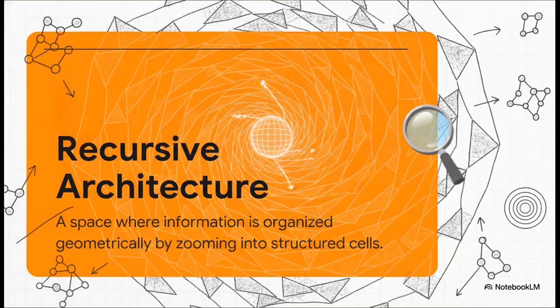Section 3. How fractal grids work. So what is the actual mechanism here? It all comes down to a recursive information architecture. Look, the current web has no inherent geometry. It's just a massive tangled graph. But with this, instead of just clicking a flat link to load a new page, imagine physically zooming into conceptual spaces, where information is organized and navigated geometrically.